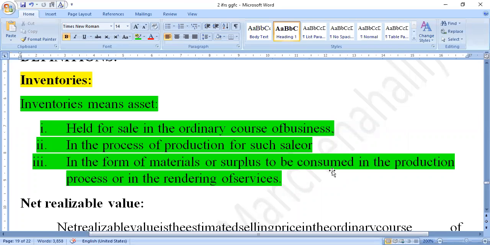In the process of production for such sale, the main intention to produce this type of product is sale. And the third one is in the form of materials or supplies to be consumed in the production process, which is going to give certain services. So this is what we call inventories.